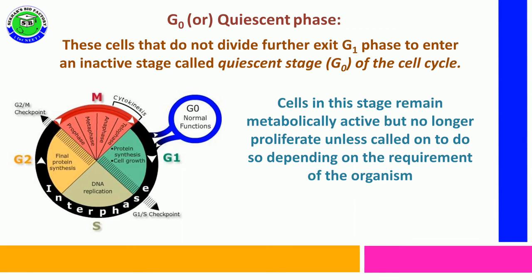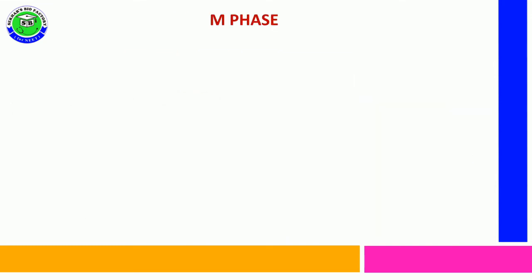During this stage, the cell is metabolically active, but there is no longer proliferation, that means no formation of new cells. This is called G0 phase, and it depends on the requirements of the organism.